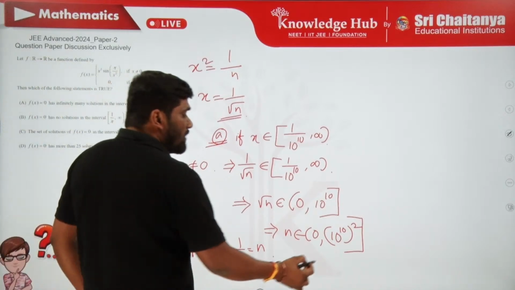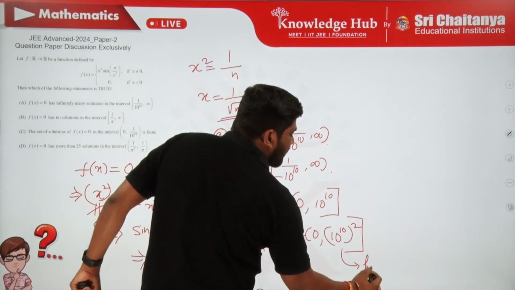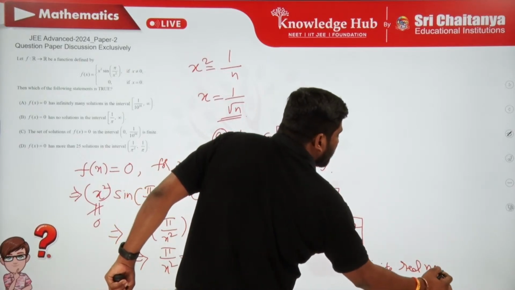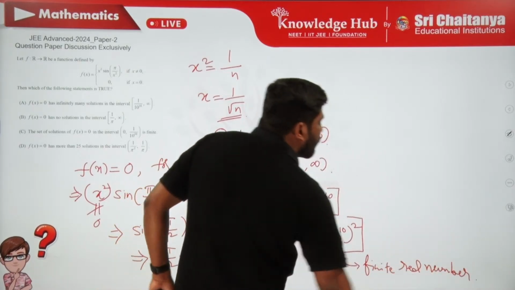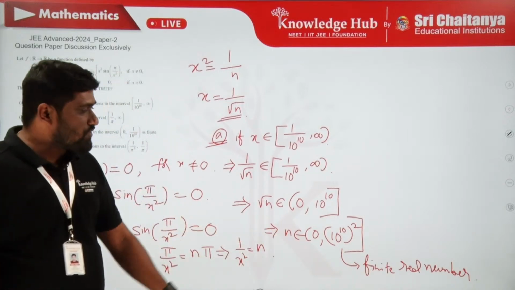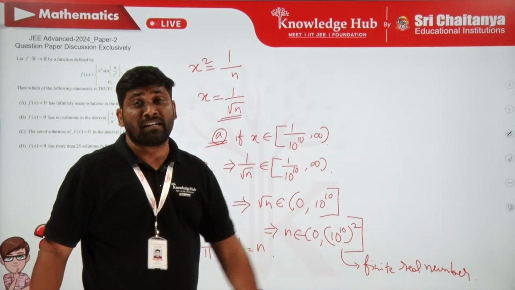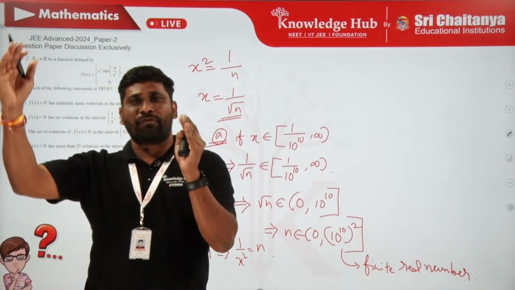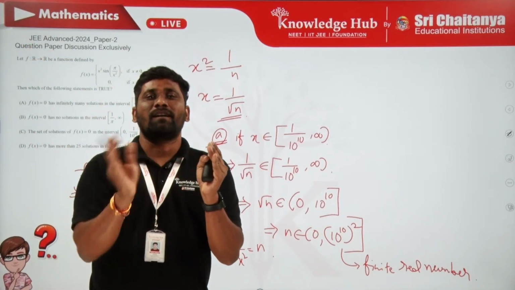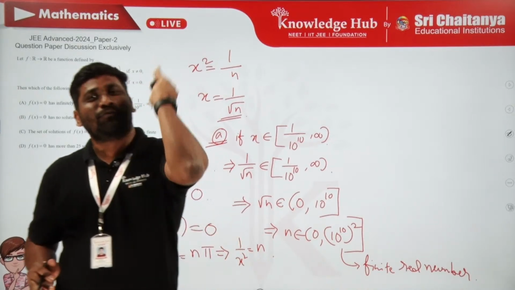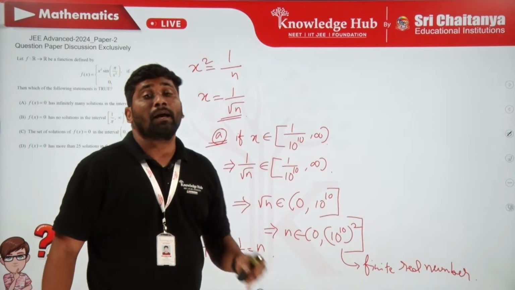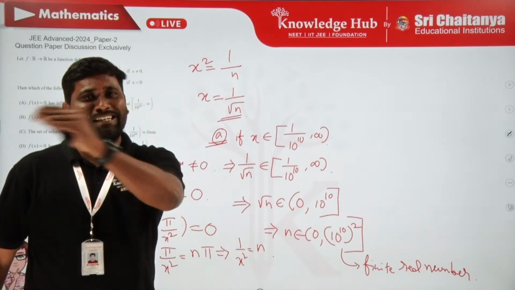Clearly 10 power 10 is a finite real number, and you are taking n from open 0 to a finite real number. When you consider an interval from open 0 to a finite number, there are finitely many values of n, because n is a positive integer.